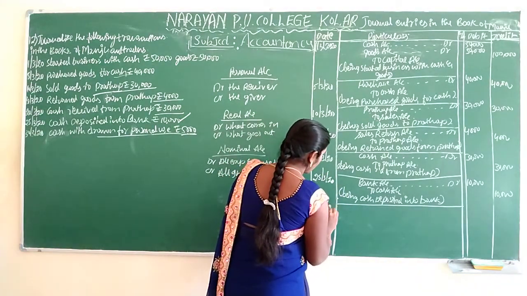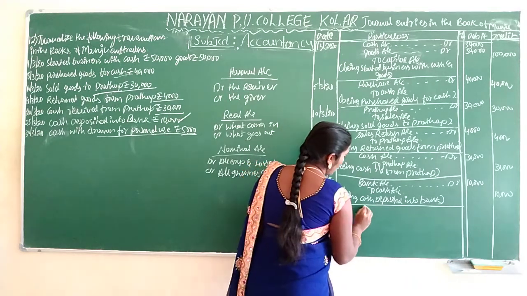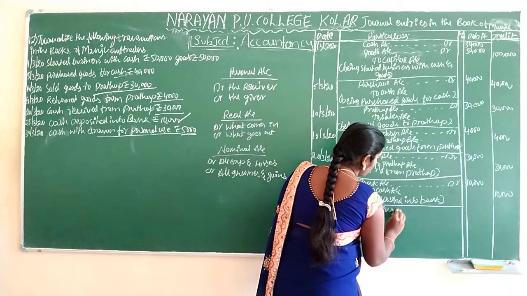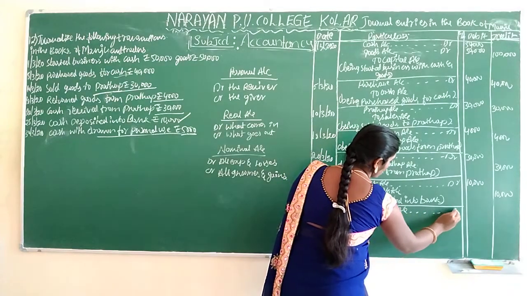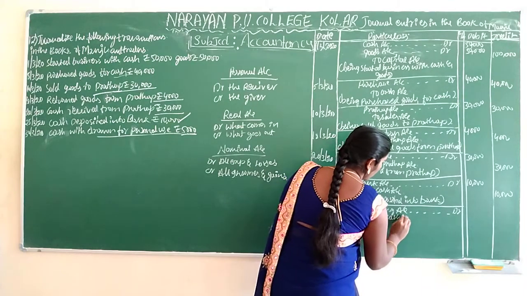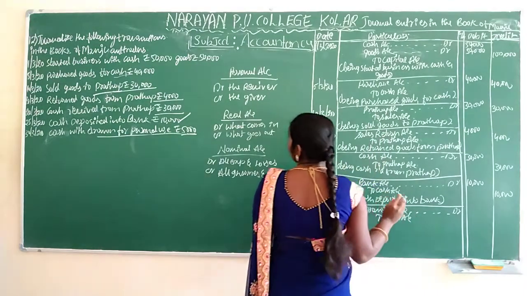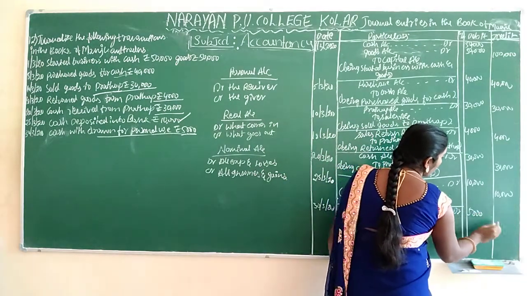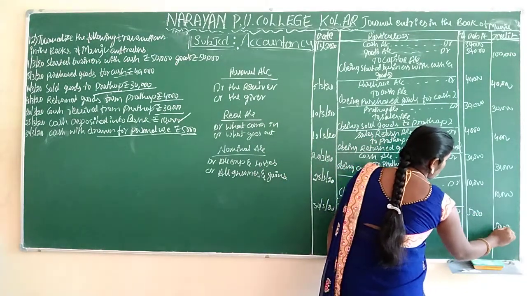30th 3 2020. What's the entry? Drawing account debtor to cash account. How much amount is there here? 5,000 rupees we withdrew for personal use.